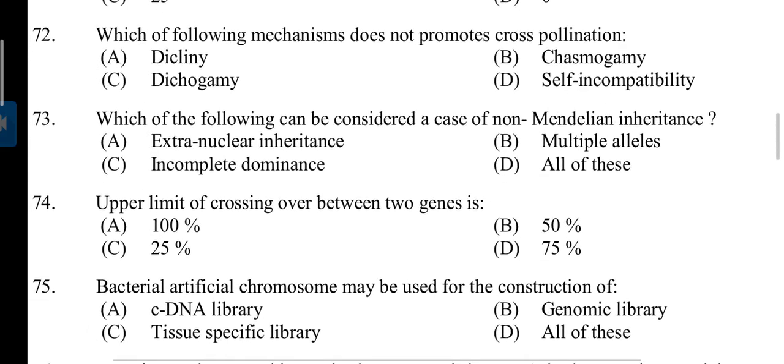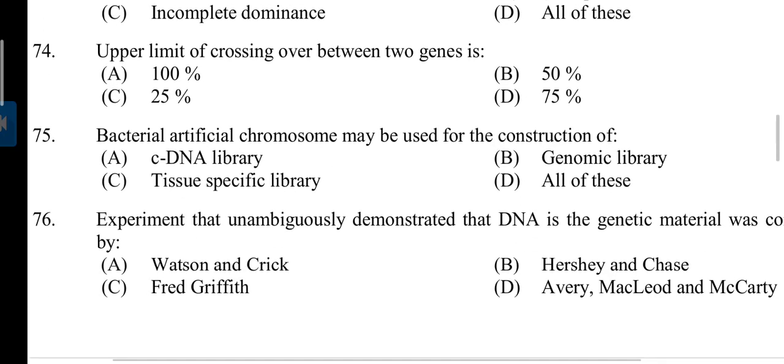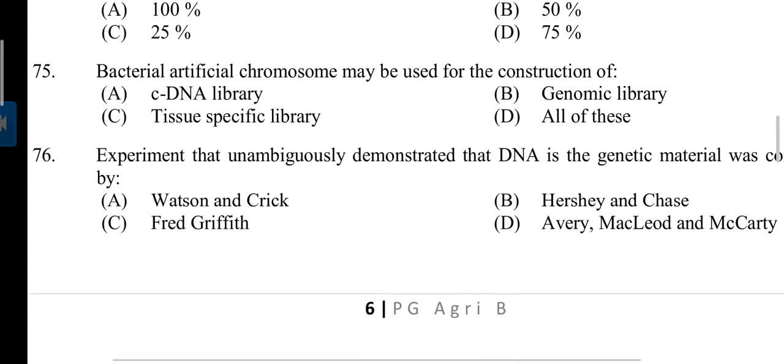Question number 72. Which of the following mechanism does not promote cross-pollination? Answer is B. Cleistogamy. Question number 73. Which of the following can be considered a case of non-Mendelian inheritance? Answer is D. All of these. 74. Upper limit of crossing over between two genes is 50%. 75. Bacterial artificial chromosome may be used for construction of.